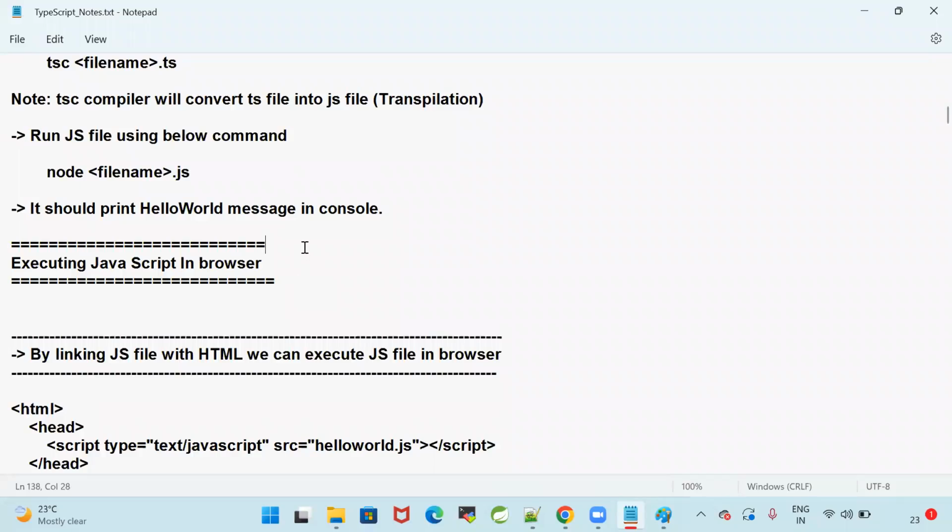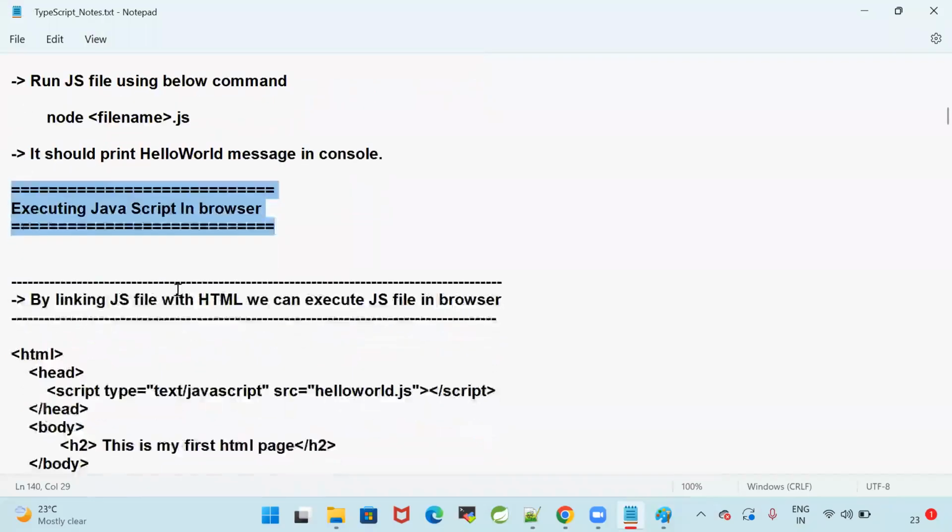Then that JavaScript file will execute in the browser. By linking JS file with HTML file, we can execute JS file in browser. Are you clear?